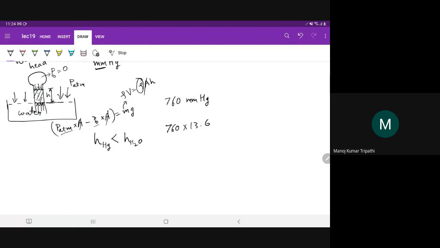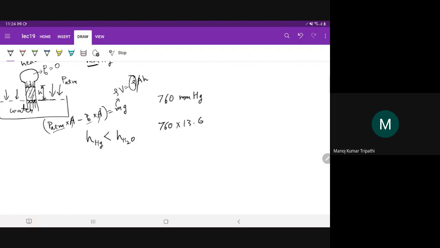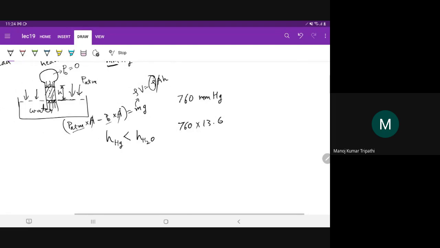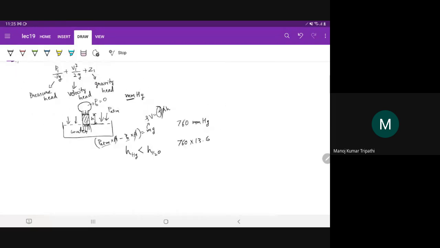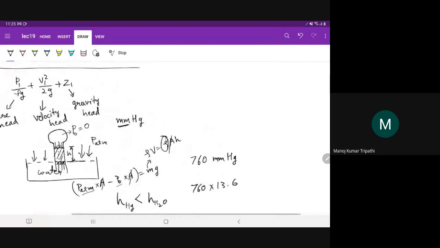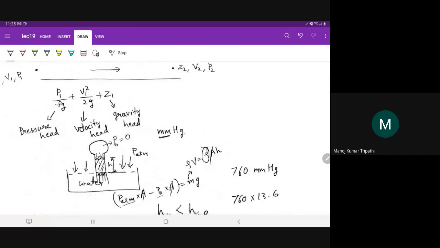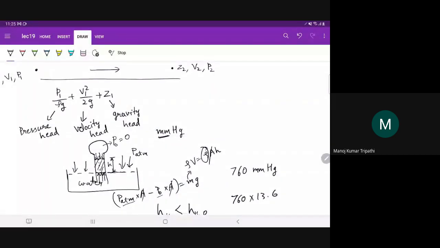So 760 mmHg means 76 centimeters, right? So it is less than 1 meter. But if you had to construct the same equipment with water, then it will be much higher. So that's why we don't use water as a fluid, we use mercury. And also there are other issues with having water filled there. So now that is how height is related to pressure.